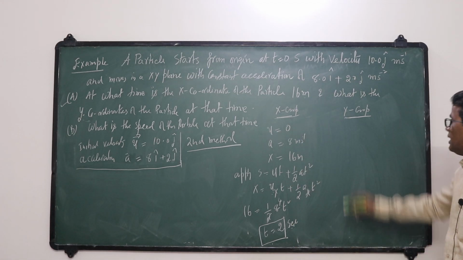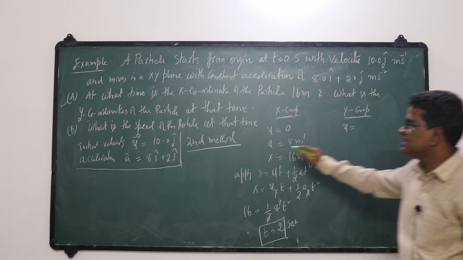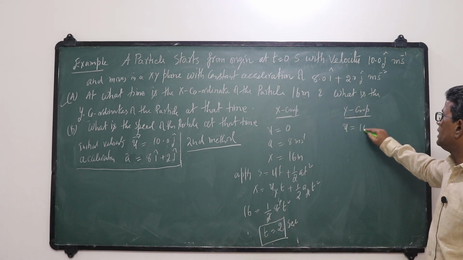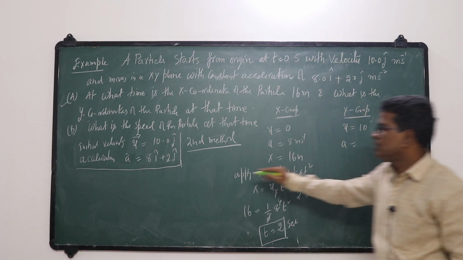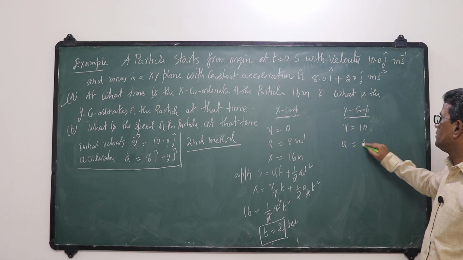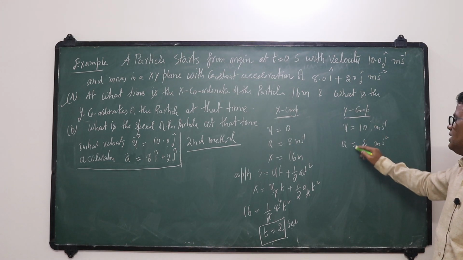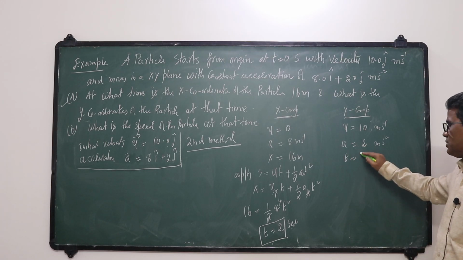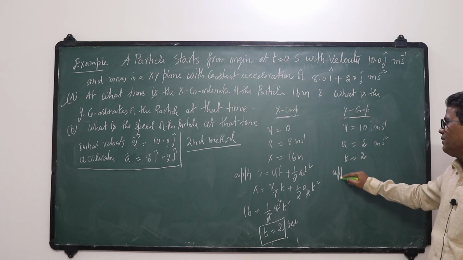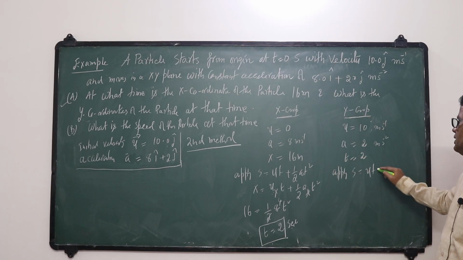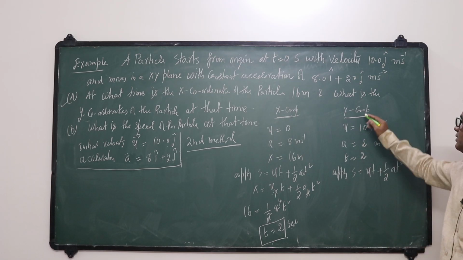Same x component. I want the y component at that instant. Initial velocity in y direction is 10. Acceleration is 2 in y direction, with units meter second to the power minus 2. Initial velocity, acceleration, time is 2 seconds. I want the y component, so I am applying s is equal to ut plus half at square in the y direction.